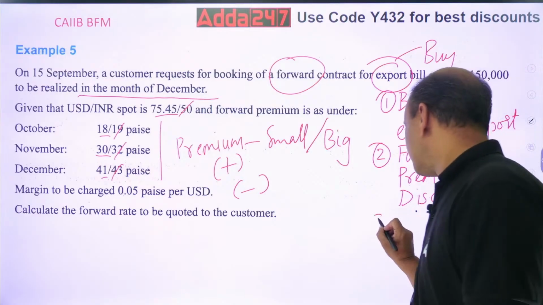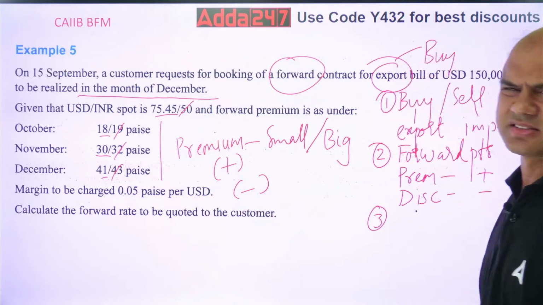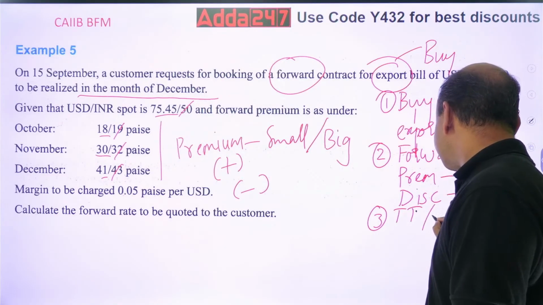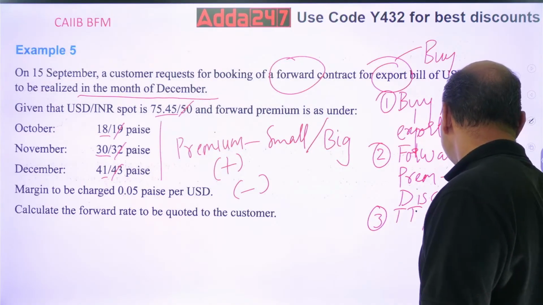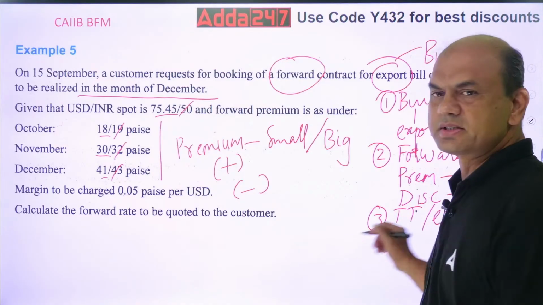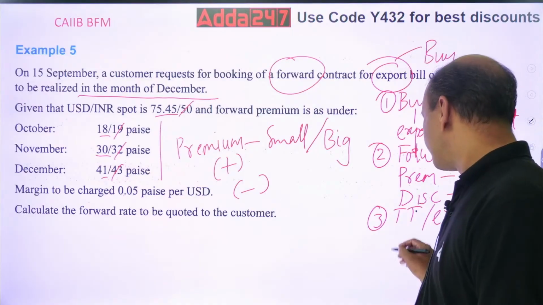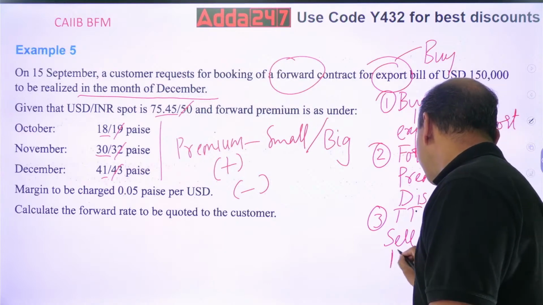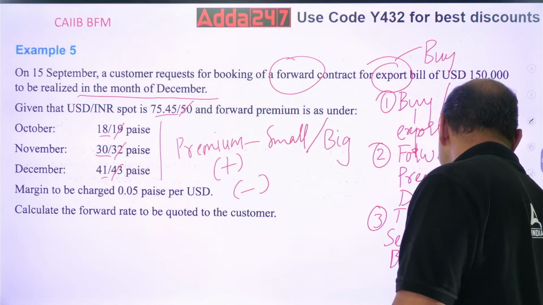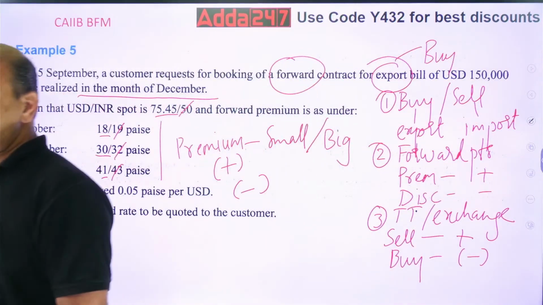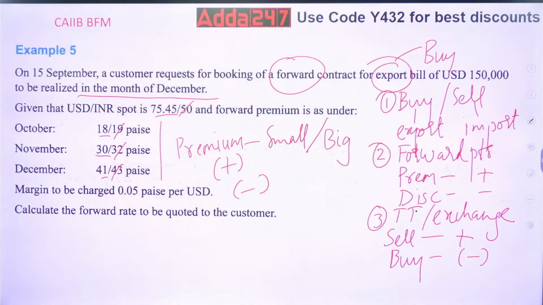Third, TT margin, or we call it exchange margin. You can name it either way, TT margin or exchange margin. The rule for that is, whenever you are dealing in TT margin, whenever you are selling, you will always plus. Whenever you are buying, you will always minus. So simple rule, remember this. Don't forget this basic rule.